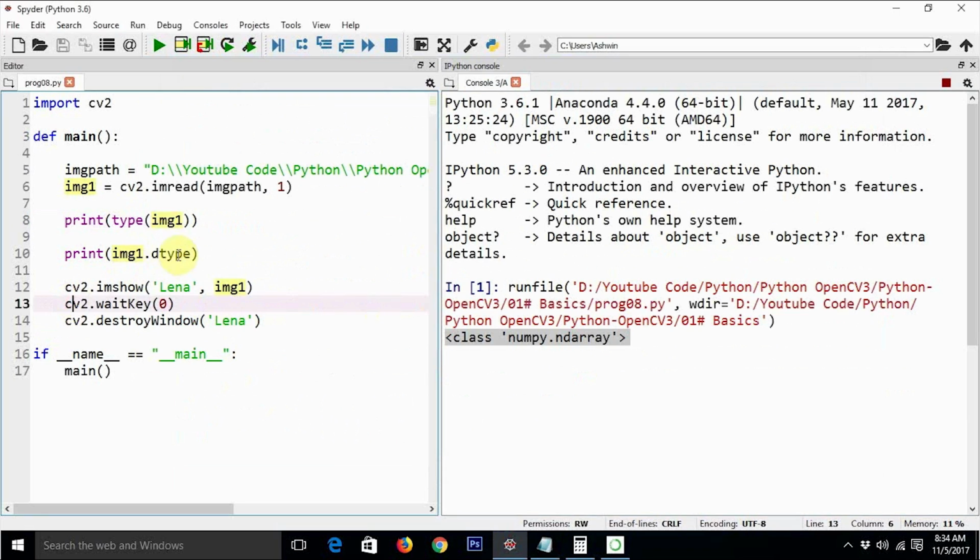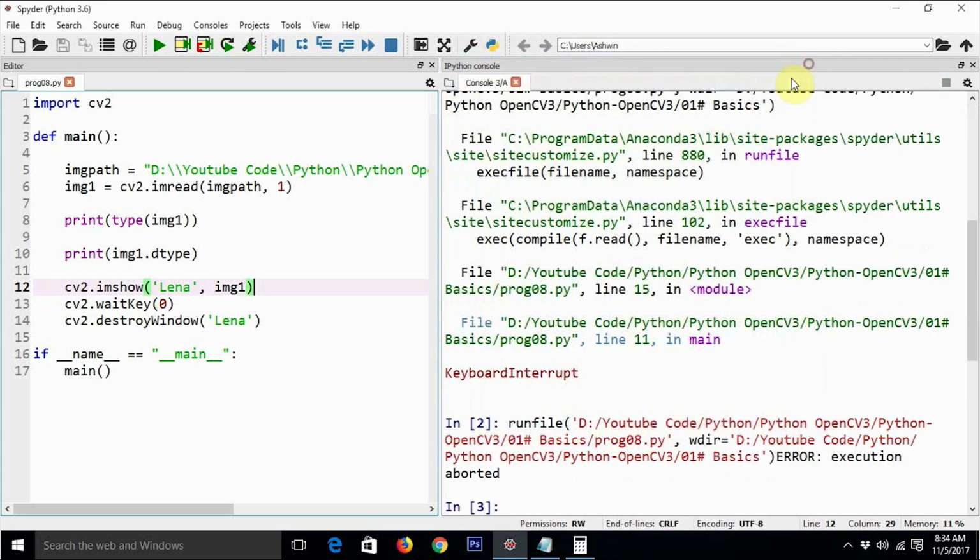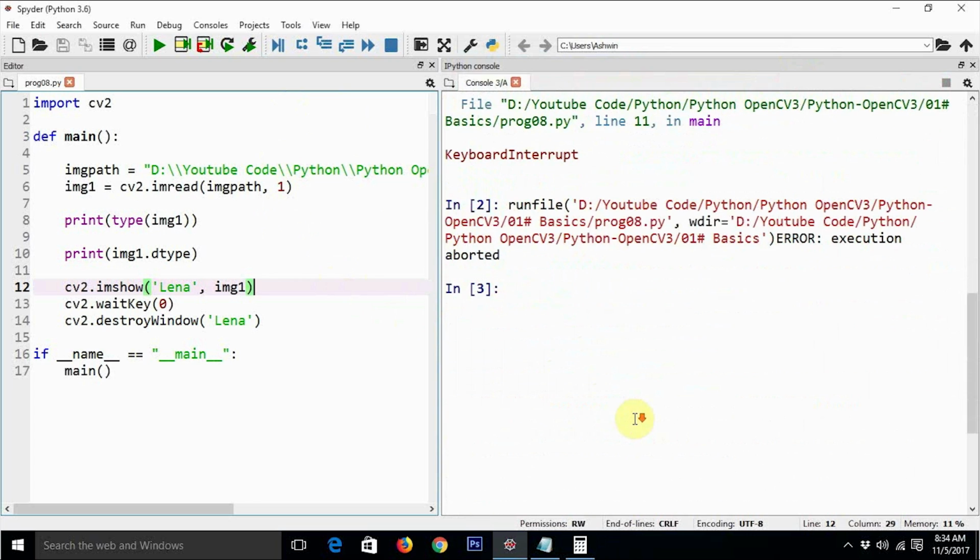We have already typed that code here, so let us execute it again. I guess for that we need to close this window first. It says aborted, so let's restart the prompt.